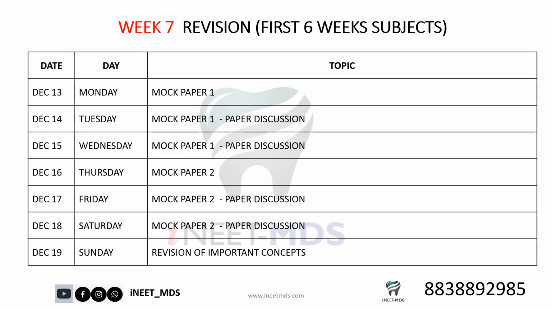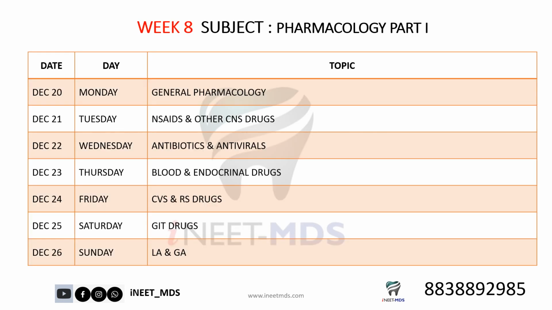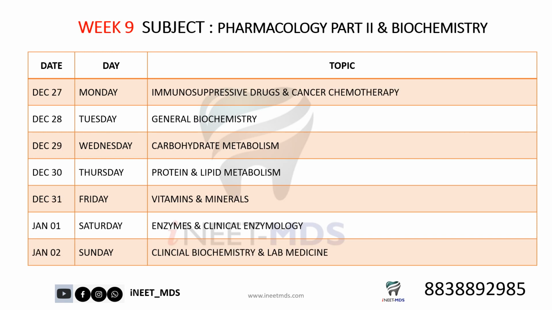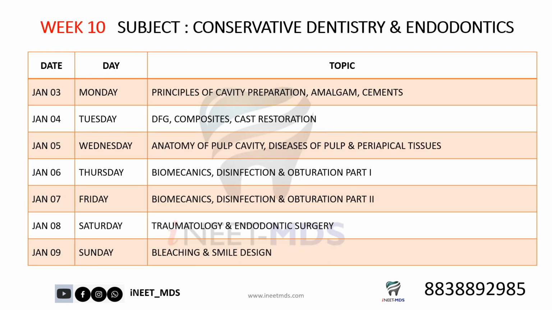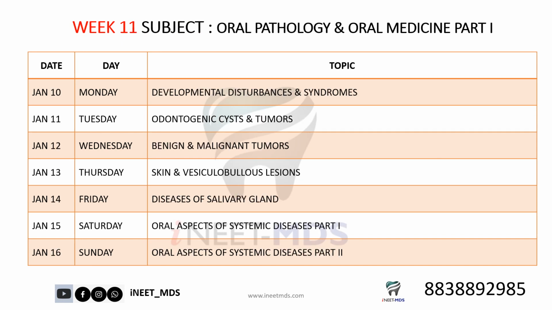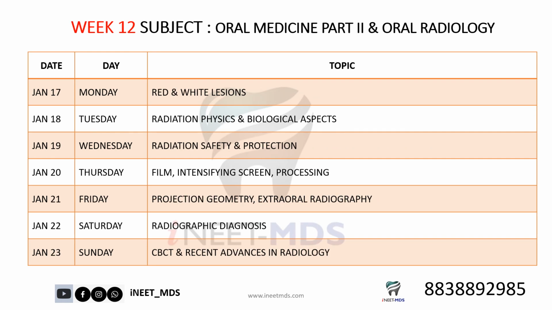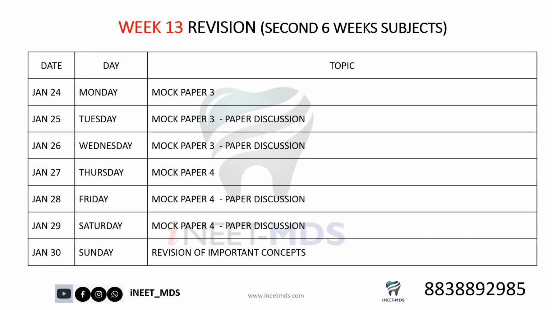Then after week 7, we start with part 2 of our full portion plan. Week 8 we have pharmacology part 1, and then week 9 we have pharmacology part 2 and biochemistry. Then week 10 is conservative dentistry and endodontics. Week 11 is oral pathology and oral medicine part 1. Week 12 is oral medicine part 2 and oral radiology. Once we are done with the next 6 weeks of study, we have one more week of revision.